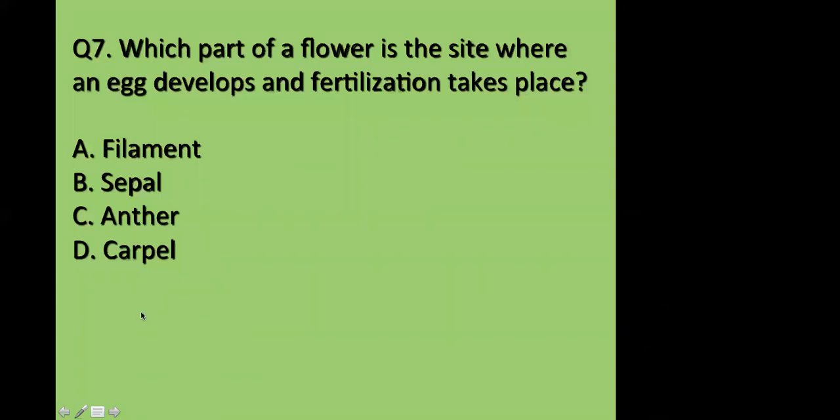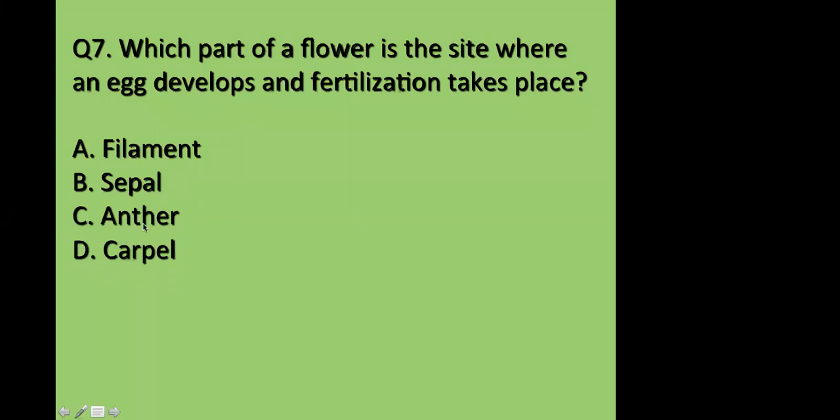Right? Any doubts? I have a question. Yes. What is the other name for carpel? Gynoecium. It's gynoecium. What is the answer? So answer is D. This is the female reproductive part. So fertilization occurs in the female reproductive part, not in the male.